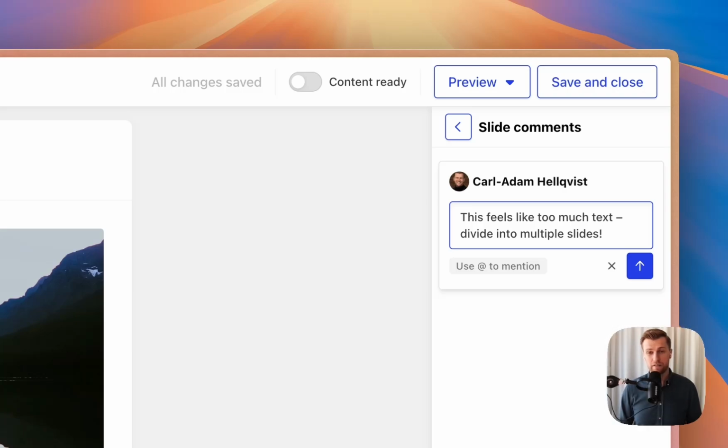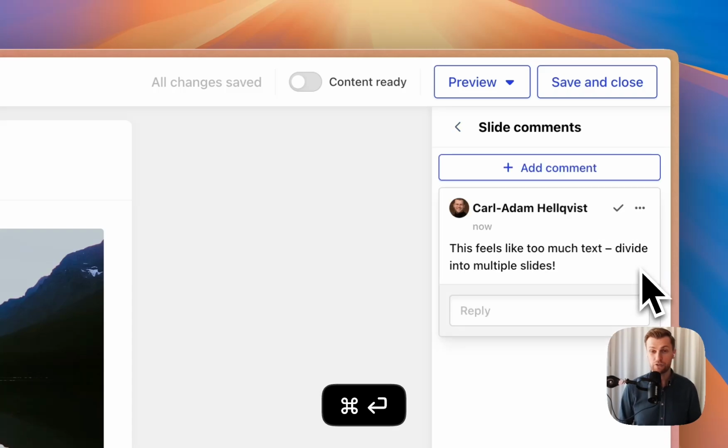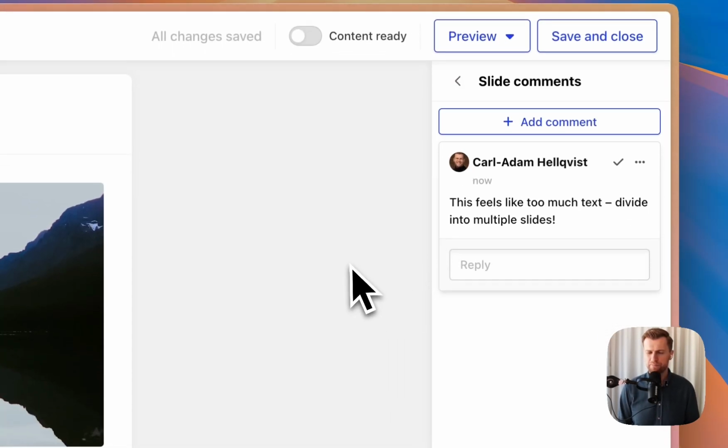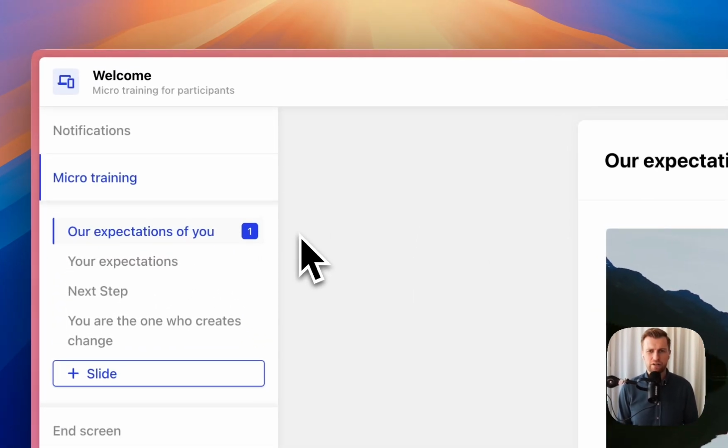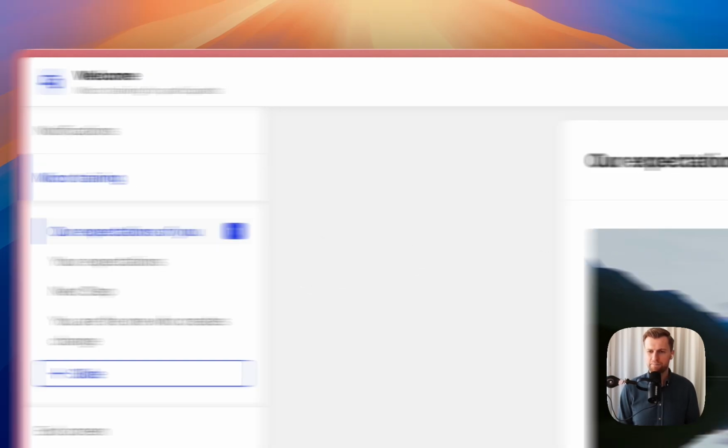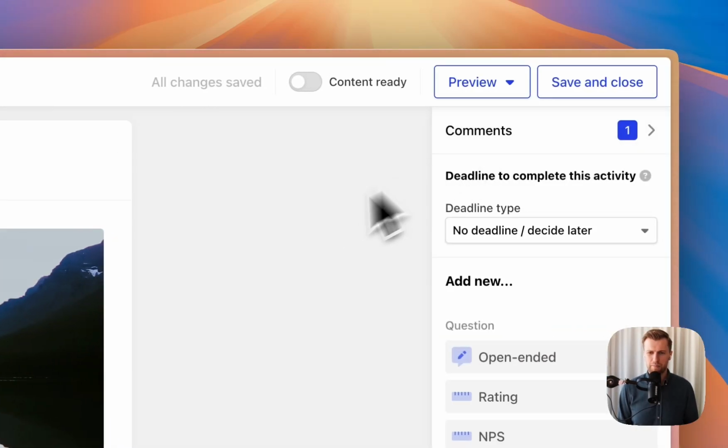And here, if I want to post even faster, instead of having to press the arrow every time, I can just hold Command Enter, or Control Enter for Windows users. Okay, so that was on the slide as a whole, and now you saw a little 1 appear out here on the left, which indicates how many comments there are on this particular slide. You can also access those at the top here.